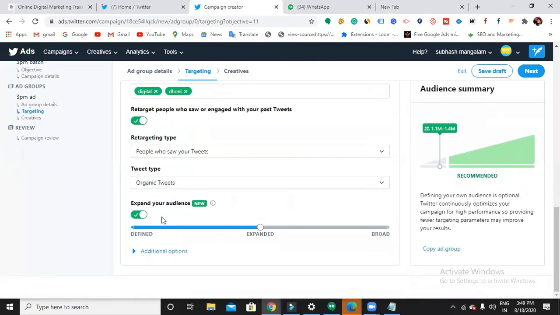Defined, expanded, and broad. Do you remember the conservative automated targeting, aggressive targeting and no automated targeting in Google Ads? Now, if I choose this middle one, the expanded one, my ad will appear for the person who is also similar to my targeted option. If I choose this broad, what happens? I'm reaching a wide audience irrespective of my targeting. If I choose this defined, I am going to show my ad only to the targeted audience.